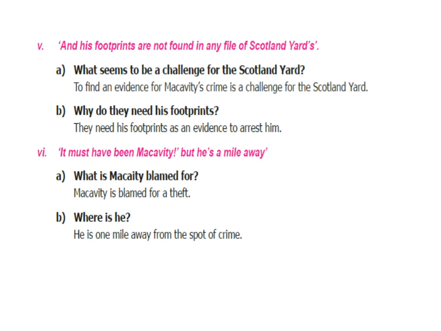Next one, it must have been Macavity, but he is a mile away. What is Macavity blamed for? Macavity is blamed for a theft. Where is he? He is one mile away from the spot of the crime.